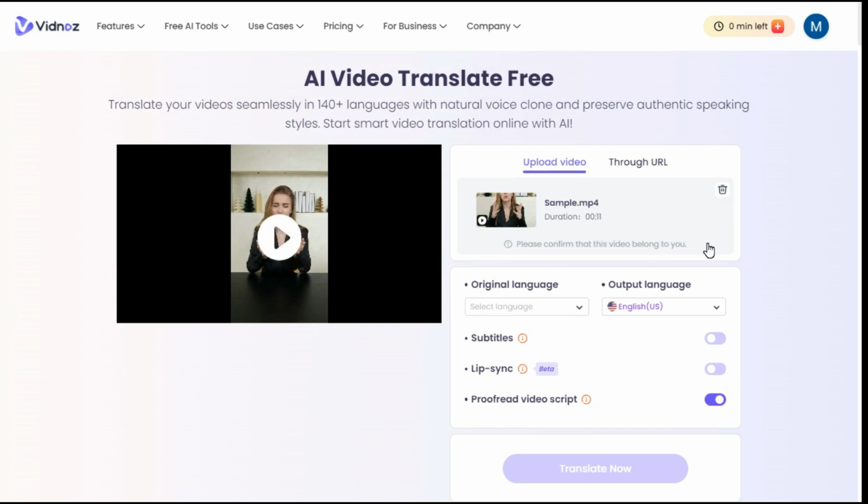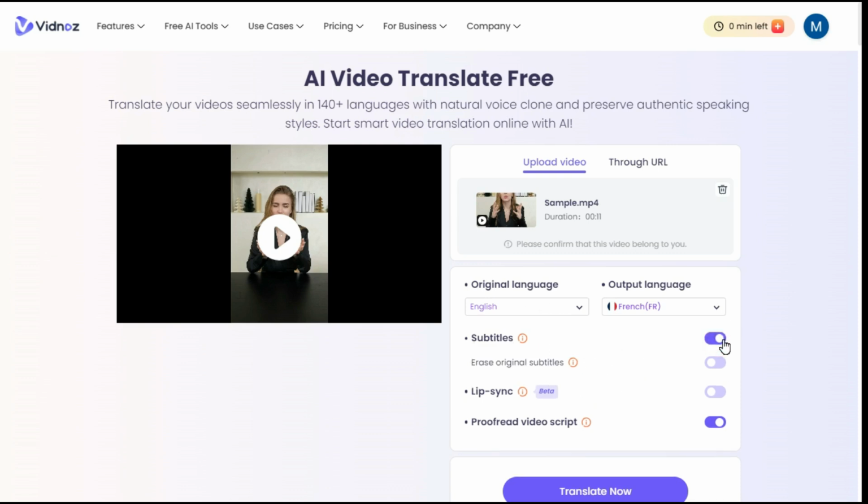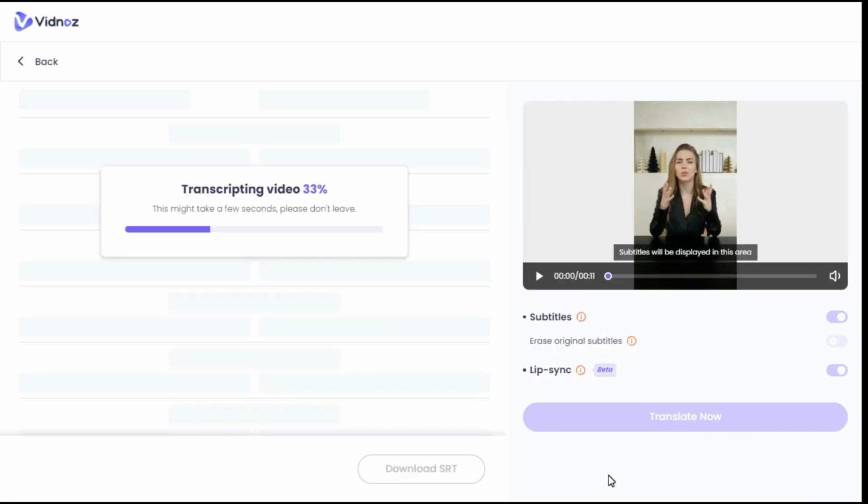Under the Original Language tab, select the language in which the original video is from. Now select the output language in which you want to convert your video. As I have chosen French language, if you want to add subtitles to your video, then you will turn on the option of subtitles and also turn on the option of lip sync, so that lip sync is compatible with the language the video is converted to. Click Translate Now button to start the process of transcription.